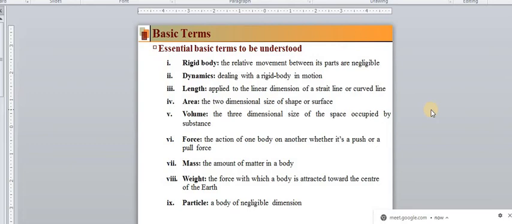Okay? What is a rigid body? What is rigid? Rigid is nothing but there is no effect of force on a body.